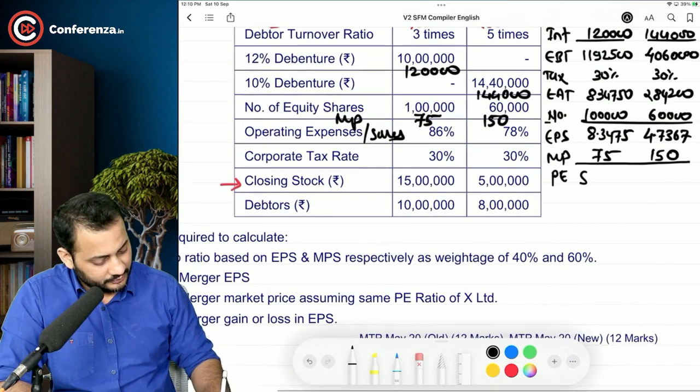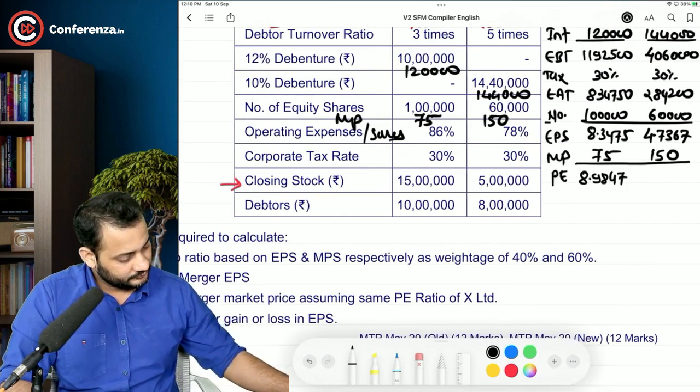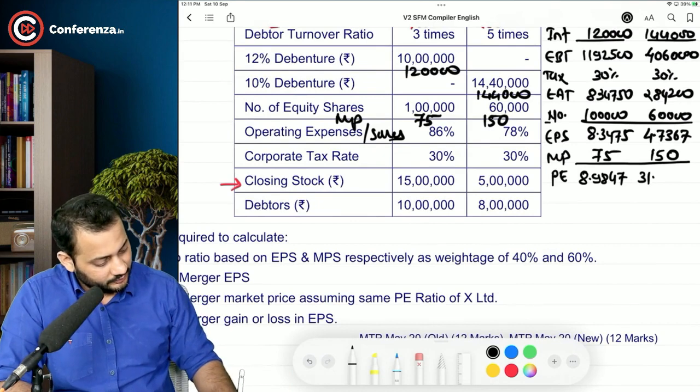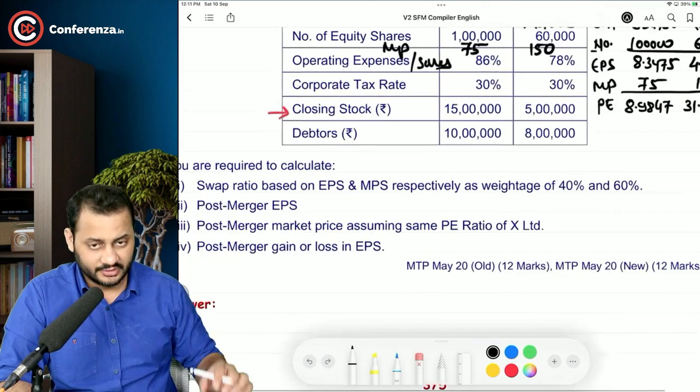PE ratio comes to 8.9847, and this comes to 31.6676. Now what is the question asking us?